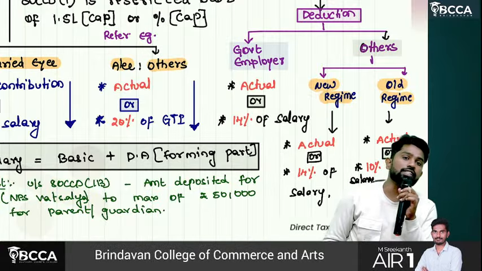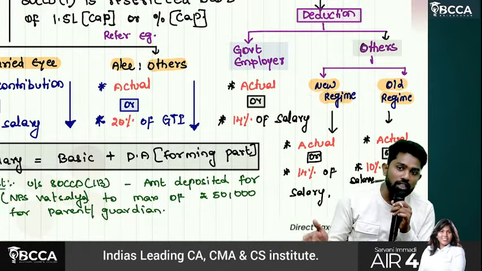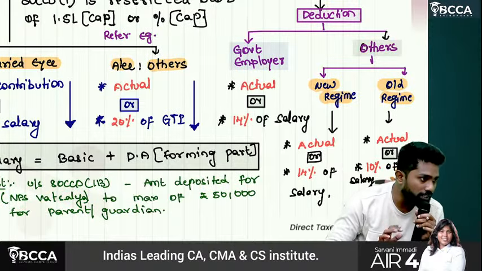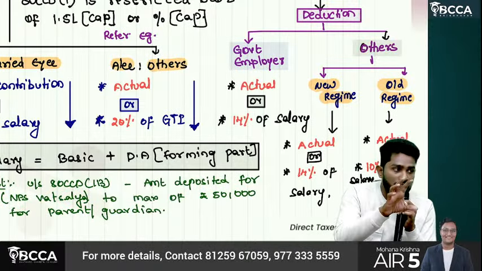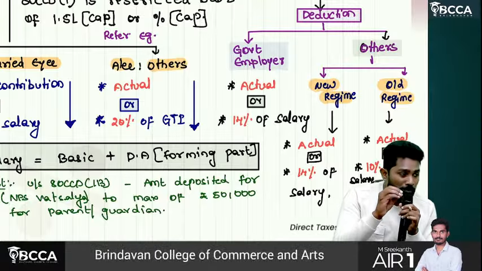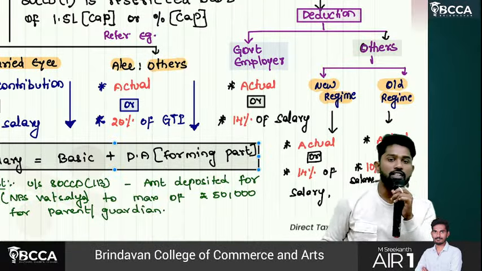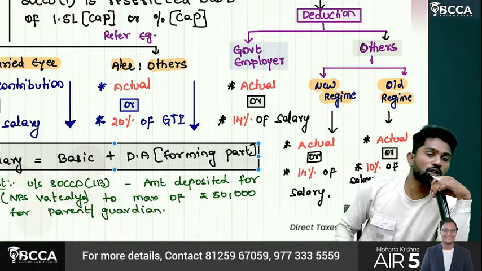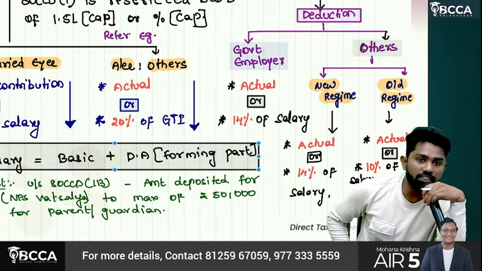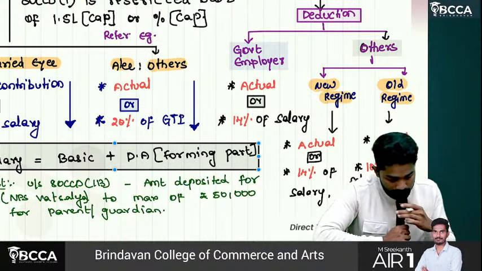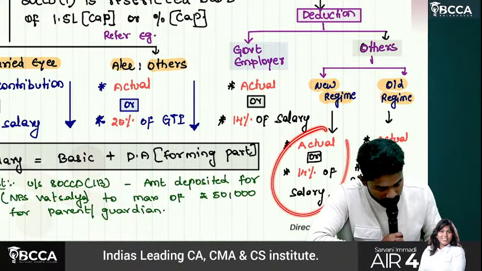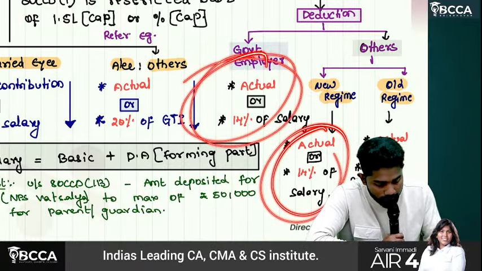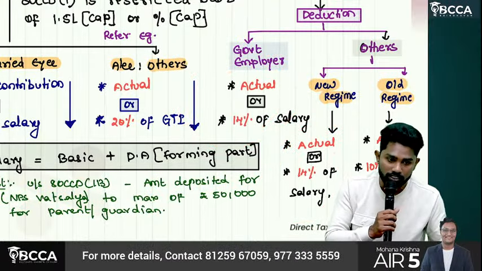What is 80 CCD subsection 2? Employer's contribution to the NPS account. How much is allowed? Sir, under old regime, it is the amount contributed or 10% of salary, whichever is lower. If it is default regime, the amount contributed or 14% of the salary, whichever is lower. For a government employer, irrespective of regime, actual or 14% of salary.